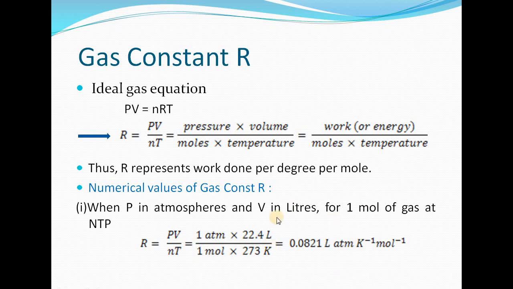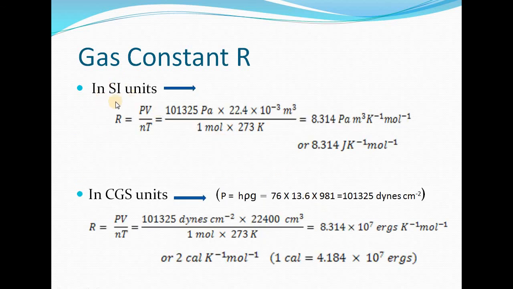So this will be the value of gas constant R when we are taking pressure in atmospheres and volume in liters. In the SI system, putting the various values, P is equal to 101,325 Pascal, volume equal to 22.4 liter, which we convert into meter cube as we want the value in SI units, we get the value of R equal to 8.314 Joule per Kelvin per mole. In terms of Pascal, this is equal to 8.314 Pascal meter cube per Kelvin per mole.